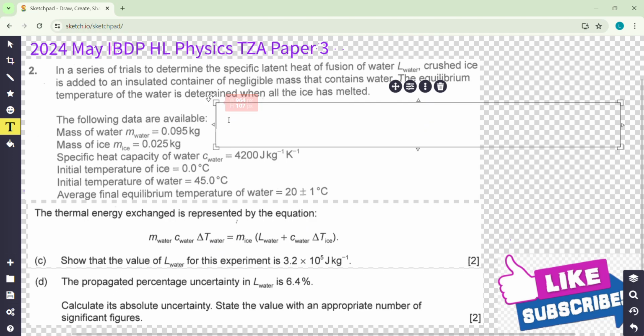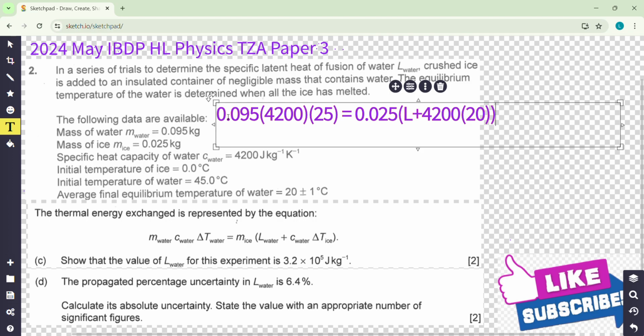So it's substitution time. Just substitute: 0.095, and then 4,200, and then 15 degrees Celsius temperature change. And then for the ice, 0.025, and then plus 4,200 and then temperature change, remember 0 to 20. So we got the results.